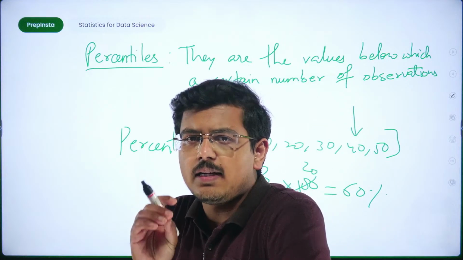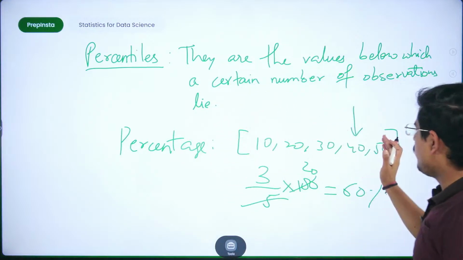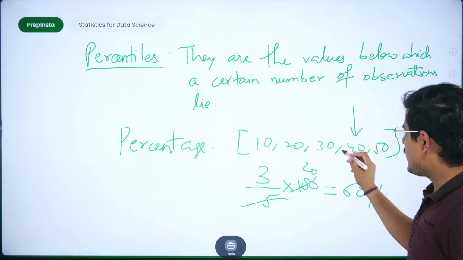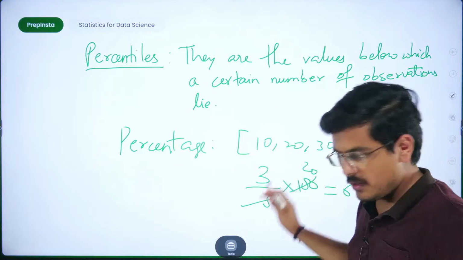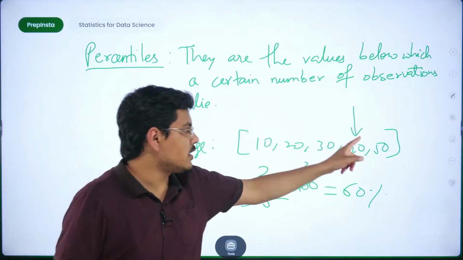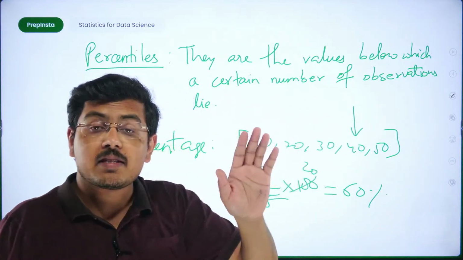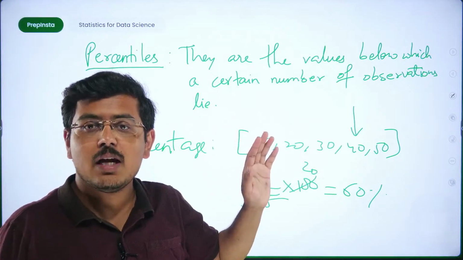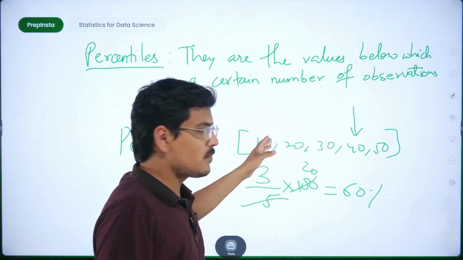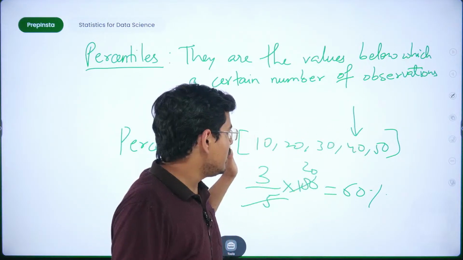Look, percentile is a very simple thing. How many values are below the observation that you are trying to process? For example, 40 is the observation we are looking at. It is the data point we are looking at. I want to know what percentage of values are lower than this, and how far ahead it is standing in terms of these values.